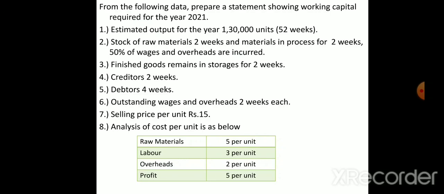If it is credit or cash, we don't know, because here they have not given whether it is credit sale or cash sale. If it is cash, we have to subtract cash and consider only credit, but here they have not mentioned anything. So 100% we will consider it as a credit sale. Okay, if they mention it in the note, I will explain how to do it while doing the problem. So we'll assume, if no information is given about how the sale has happened, that 100% is credit sale.